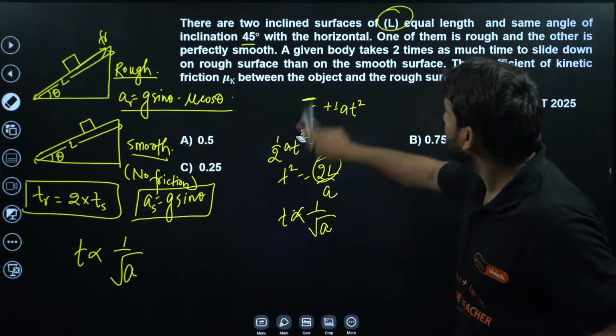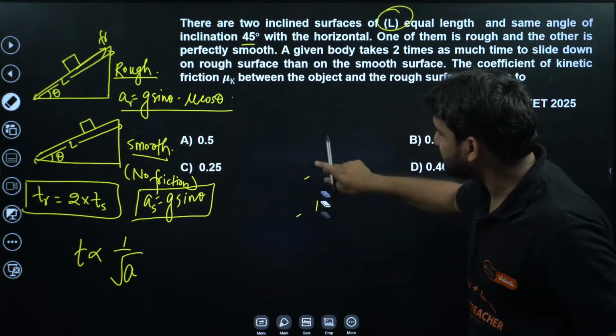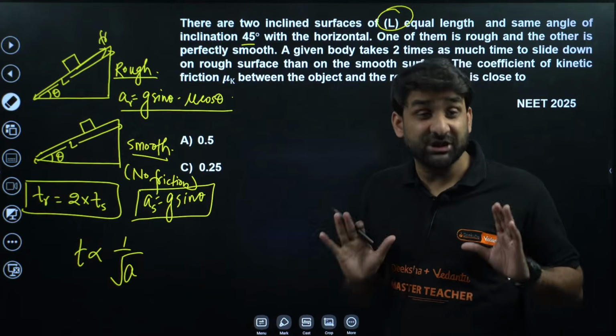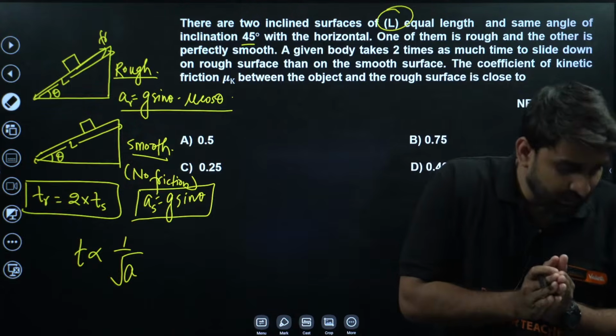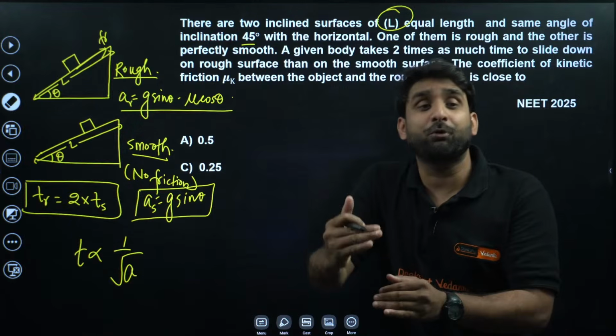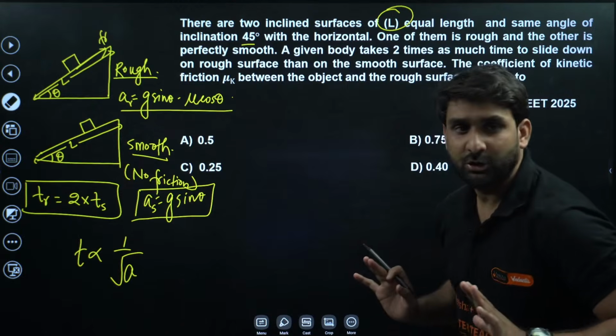So here, by using this formula, you can get the result. See, I can get the answer in just 1 minute or 50 seconds. But here I am giving you a session, so you have clarity of how to solve, which formula is to be used, and what the approach is. That is why I am taking a little bit of time. So T is inversely proportional to under root A.